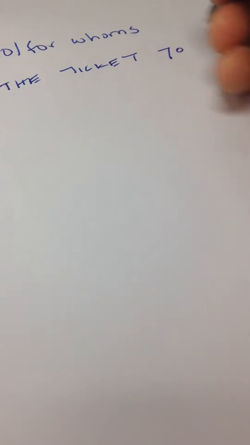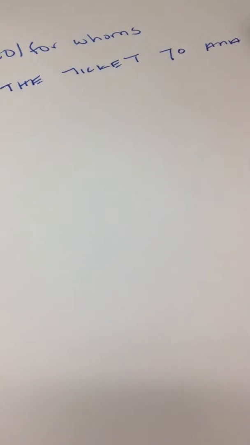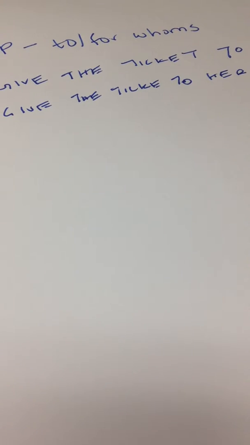the ticket to Anna. I give the ticket to Anna. Alright, so how do I make this shorter as a long sentence? So I say, I give the ticket to her. Okay, so as a strategy, I tell students to please put circles around the whats and squares around the to whoms and for whoms because it's really easy to get them confused.